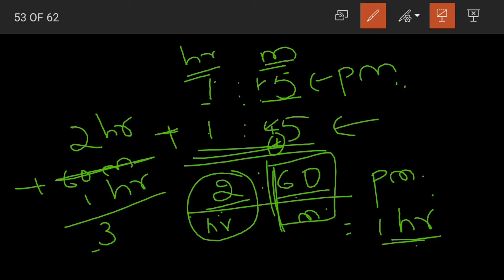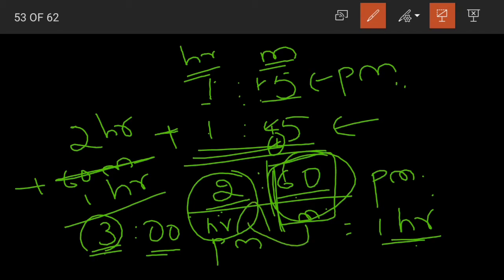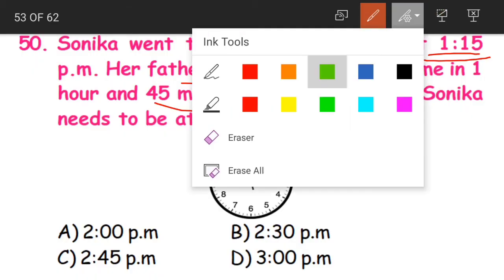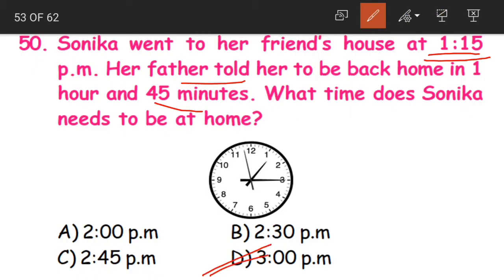So 2 plus 1 is equal to 3. So what will be the time now? 3 p.m. It's 3 hours and how many minutes do we have? 0 minutes. We have converted the minutes also into hours. So she has to be back home by 3 p.m. That is our option D.